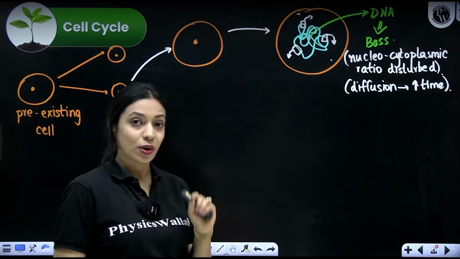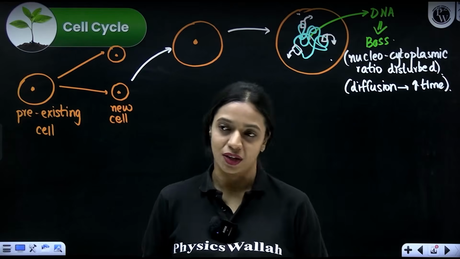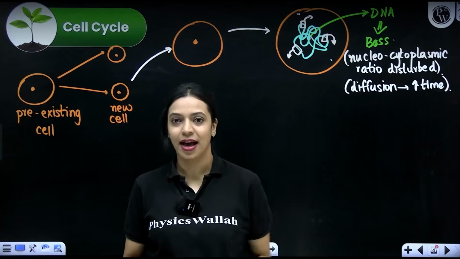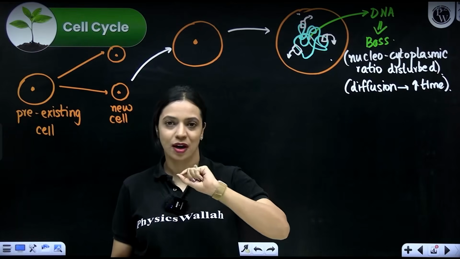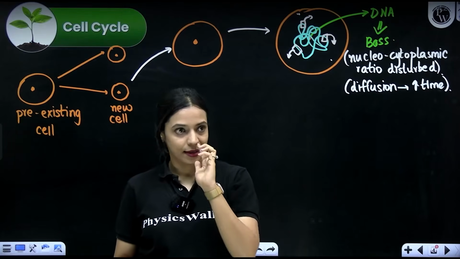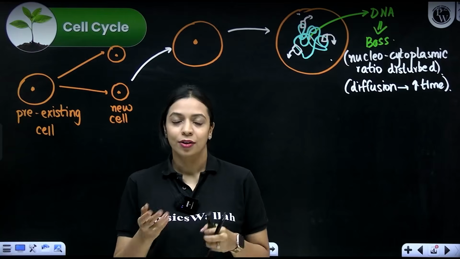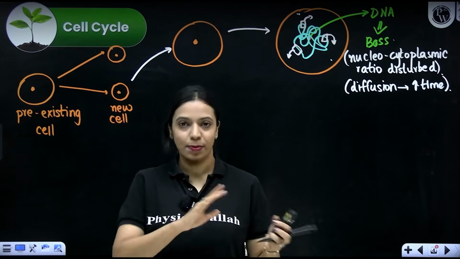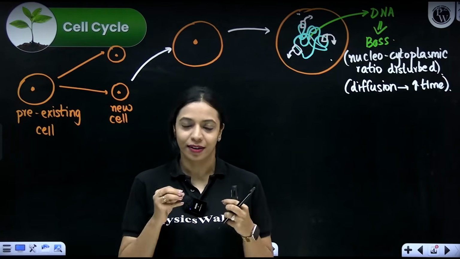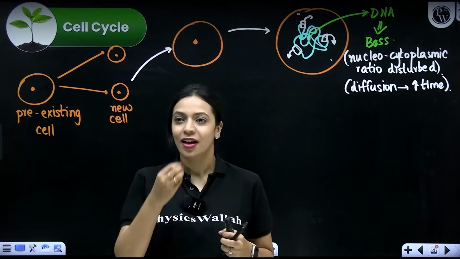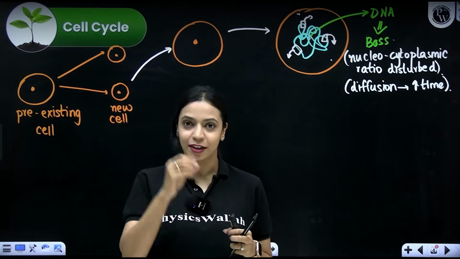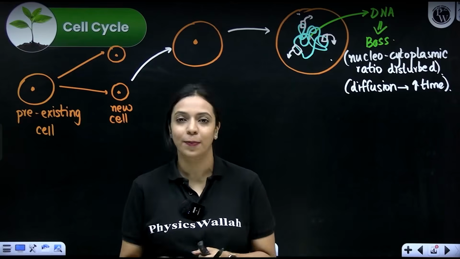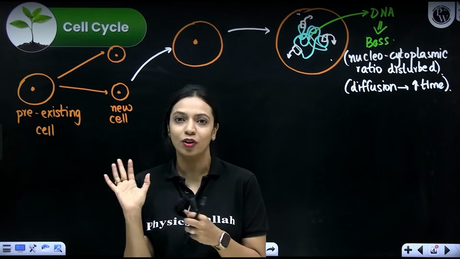So what does the cell do once it makes the decision to undergo cell division? I'll give you an example. Right now think about it. Think that one of your seniors has made beautiful notes out of NCERT biology, and that one fat book you divide into two parts. Exactly at the center there is one folding, and on one side, the first part of the book, there are all these notes, very beautifully written, handwritten mind maps and diagrams, very engaging, and visual memory will be very great if you learn from that book. Such a kind of note somebody has made. In the first half of the book there is information from all your 11th grade chapters, and in the second half of the book there is information from all your 12th grade chapters.